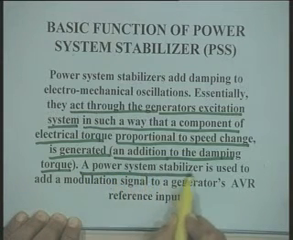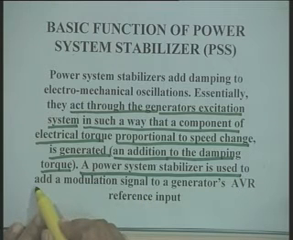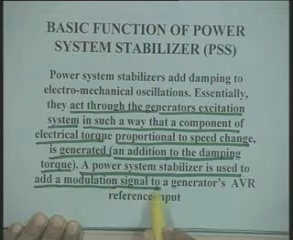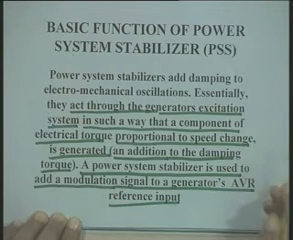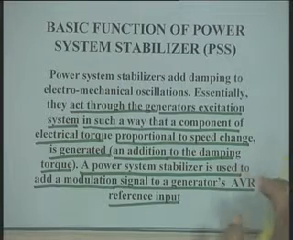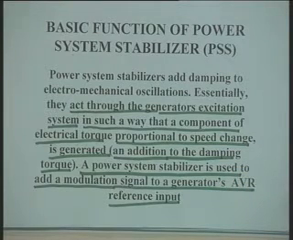A power system stabilizer is used to add a modulation signal to the generator's AVR reference input. That is, the stabilizing signal which we obtain through the power system stabilizer will be added at the summing point of the AVR, or we can say that it is added to the AVR reference input.